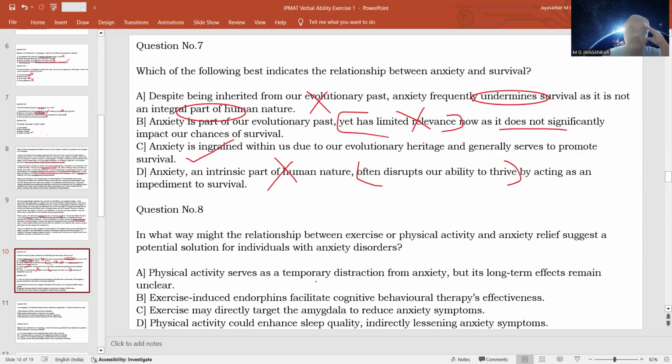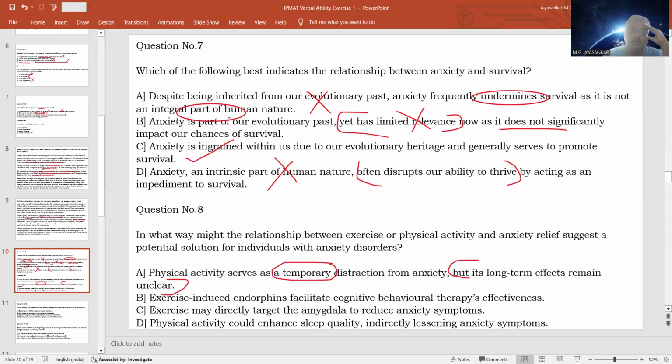Option A, physical activity serves as a temporary distraction from anxiety. Is it a temporary distraction? Probably. It is not given here in the passage that it is a temporary distraction. So this is a confusing statement, and we'll examine the other things. Its long-term effects remain unclear. No, the passage is very clearly saying that exercise is beneficial to anxiety.